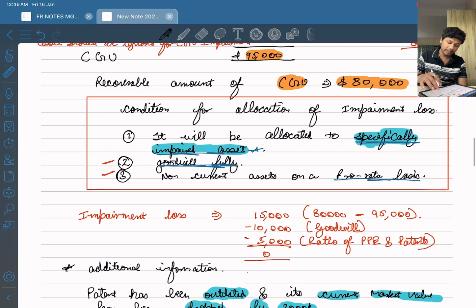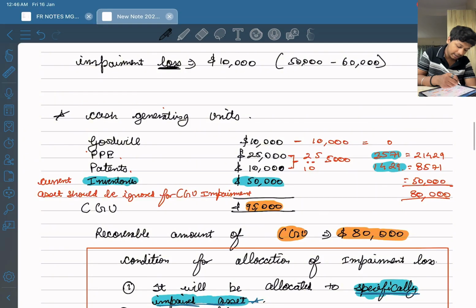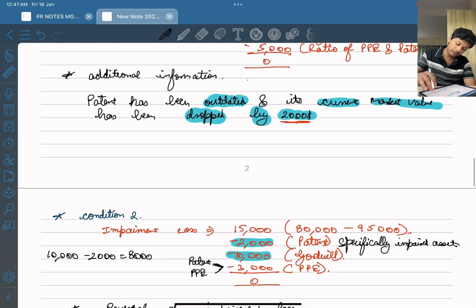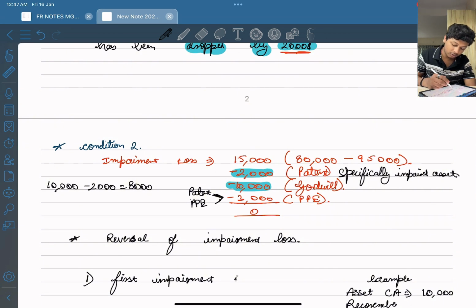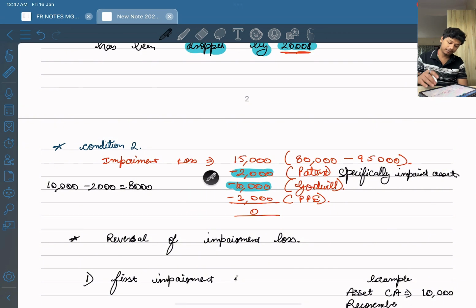So what are the remaining assets which have not been impaired? Patent has been impaired, goodwill has been impaired. So there is only one remaining non-current asset, which is property, plant and equipment. So this property, plant and equipment will be allocated the remaining loss of $3,000. I hope my point is clear.